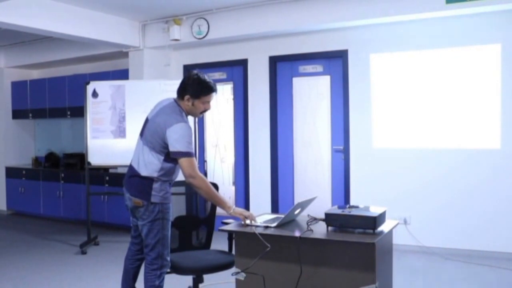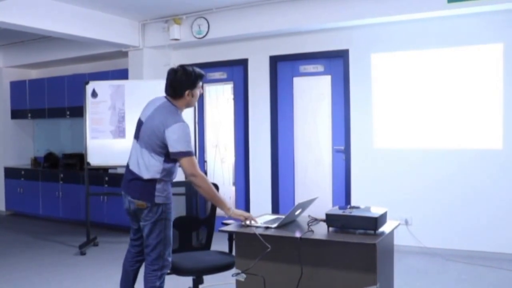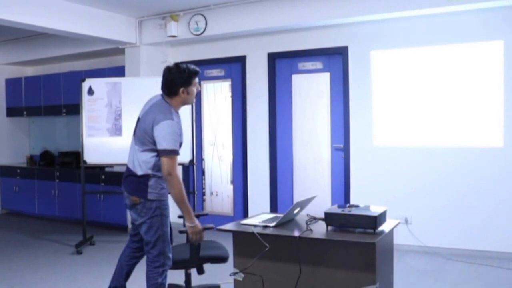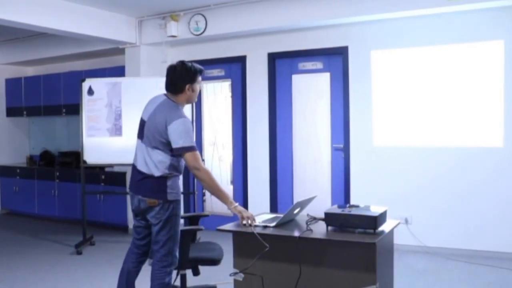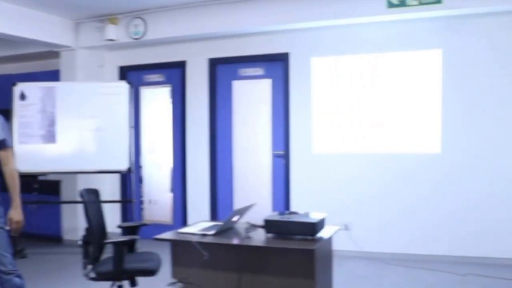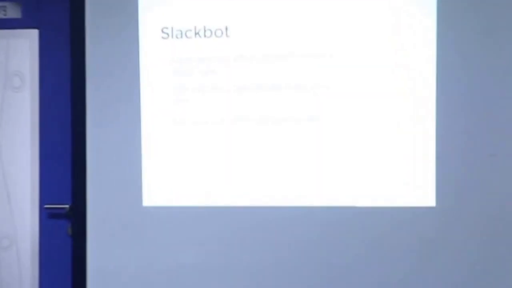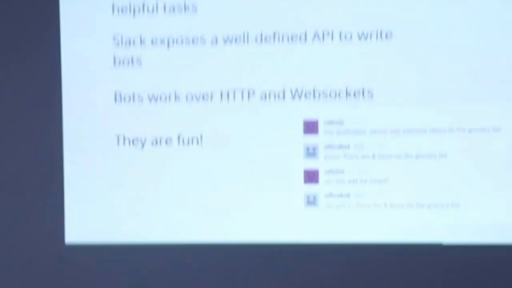I'm hoping we'll see a lot of Elixir concepts while doing this. Again, I'm not sure how much time we have to cover, but let's try our best on whatever we can do. Basically, it's going to be an automated bot which can perform any helpful task. Slack exposes a well-defined API, and bots work over HTTP and WebSockets. We'll use a WebSocket approach, which is much easier to do. Then the bots are actually fun.